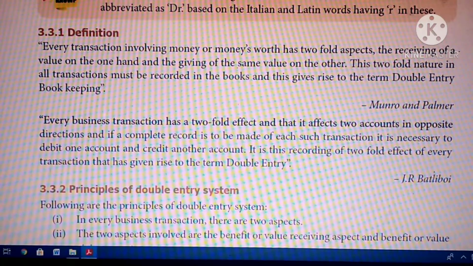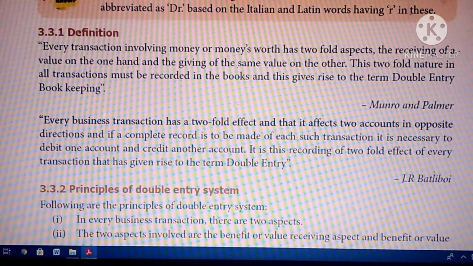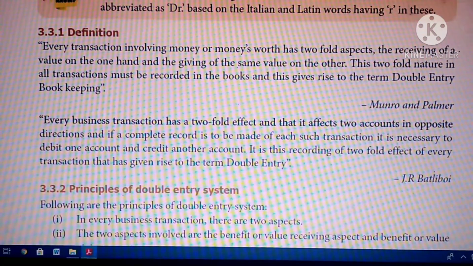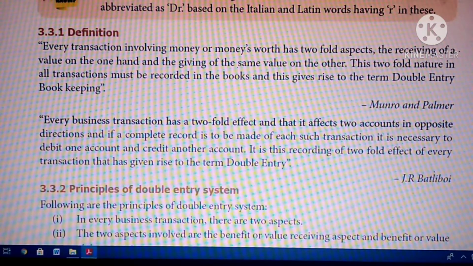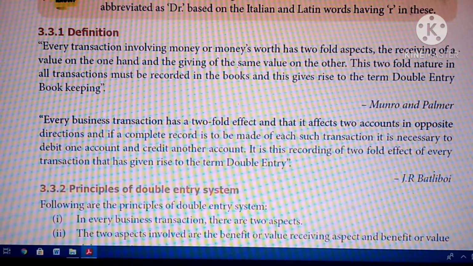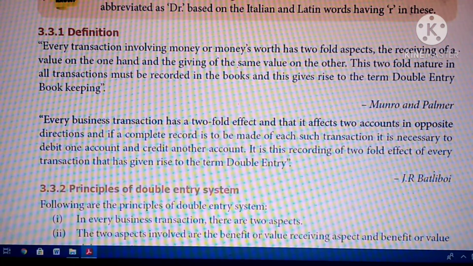The definition I already told you, don't change anything in the definition. As it is given, you have to write it like that only. So the definition: every transaction involving money or money's worth has twofold aspects. I already told you: the receiving of value on the one hand and the giving of the same value on the other hand.